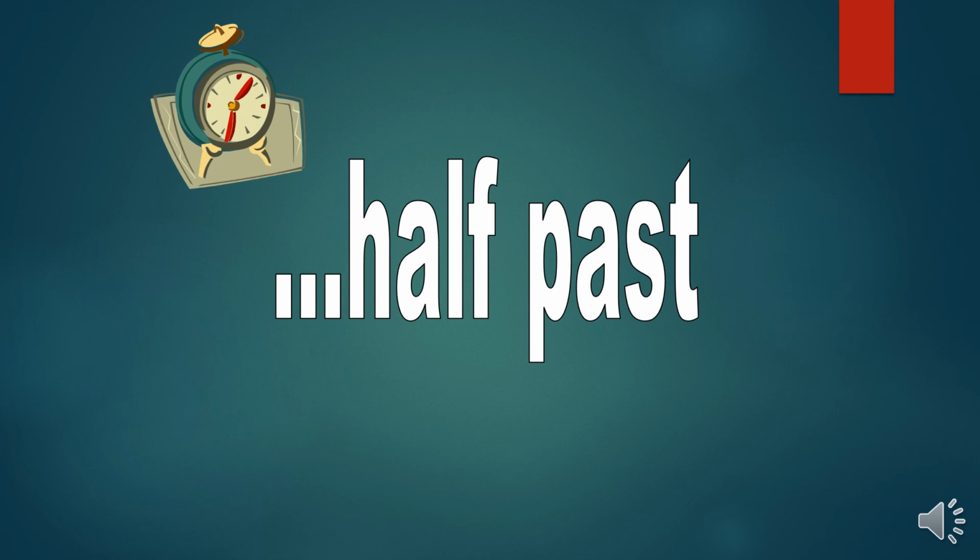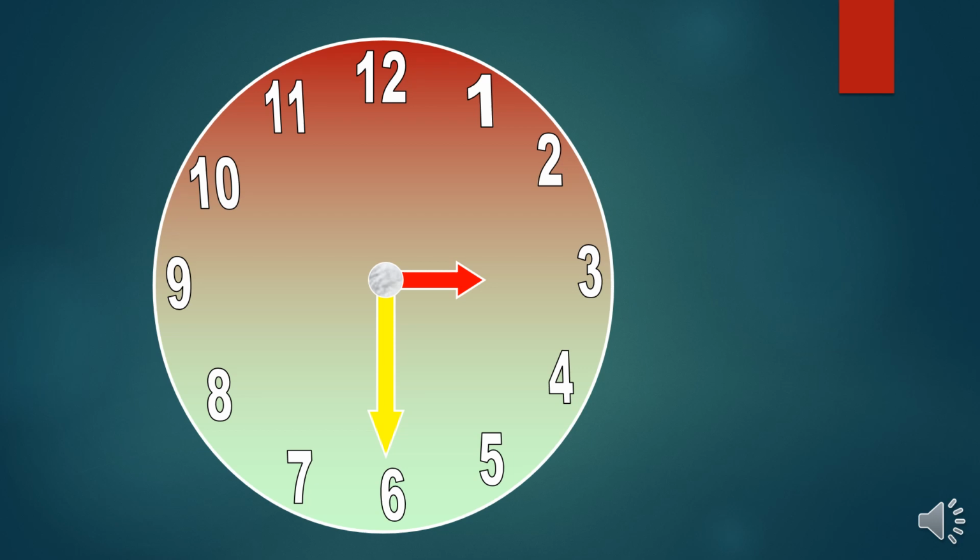Okay, what is half past? We know that 1 hour is equal to 60 minutes. So what is half of 60 minutes? It's 30. So half past usually means 30 minutes. In this example, we usually say it's 3:30 p.m. or a.m. But when we measure the time, we say that it's half past 3.